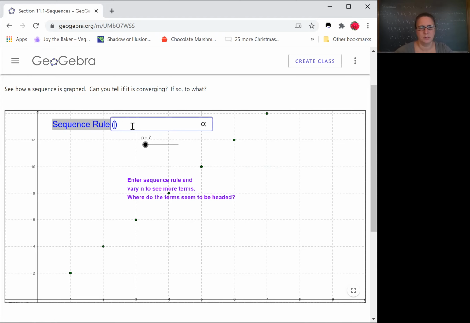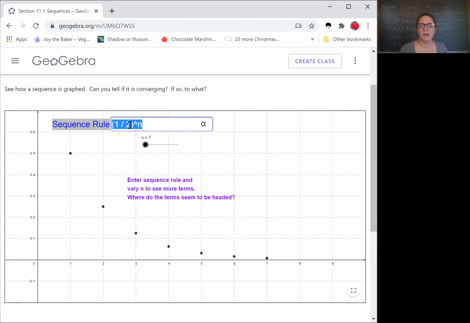Whoa. Except for perhaps Fibonacci. Okay, why is it doing that to me right now? It wasn't doing that before. I don't know what's going on here. Okay, there we go. I don't know what that was about. Okay, so here's our other one that we had down here. Oh, 1/2 to the n. Okay, I should put it n minus 1, so it starts from 1 like we wanted.